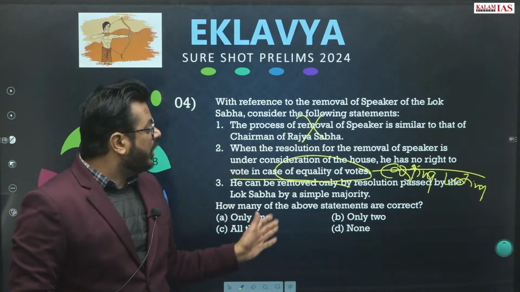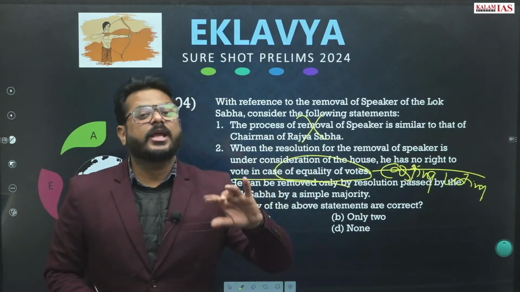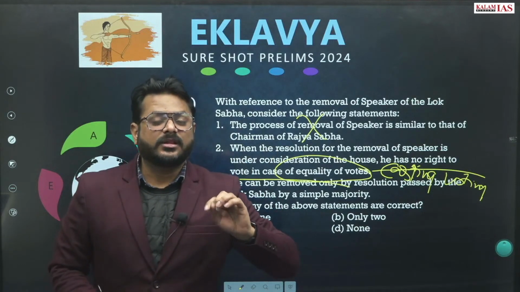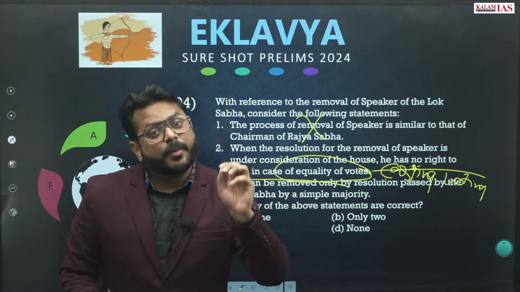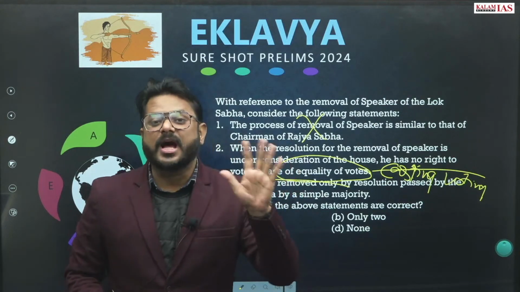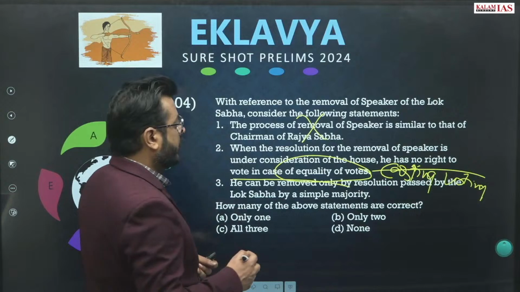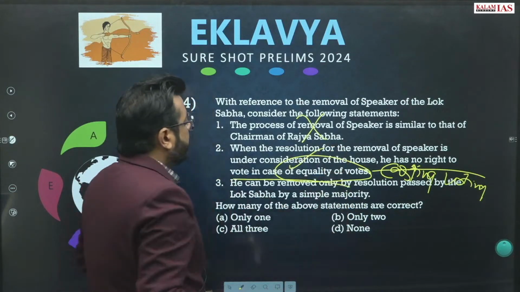But when the removal of the Speaker is going on, he will not be presiding. He will just be sitting in the House and taking part in the proceedings, but he cannot do the casting vote. So this statement is correct.